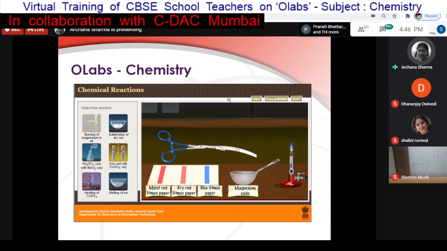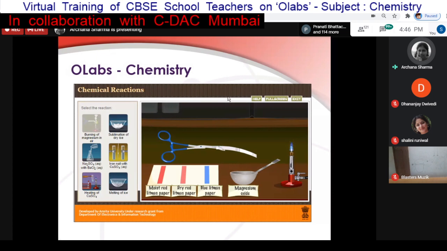So OLABS has been designed to ensure that you can also access it on handheld devices. Though we recommend, as shown in this screenshot, that you avoid using a mobile phone merely because of its very small screen size.